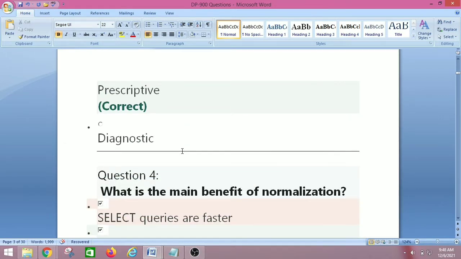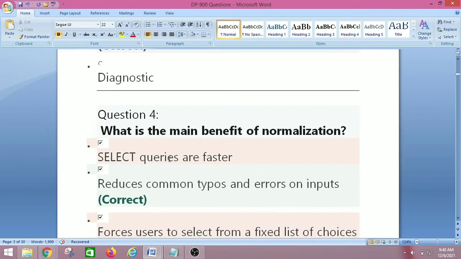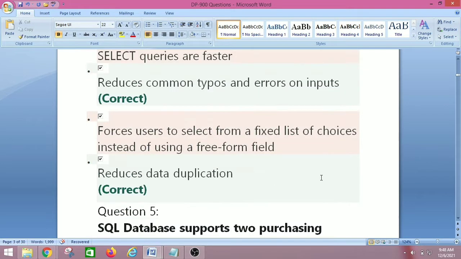So let's move on to the next one, that is question number 4. What is the main benefit of normalization? So we have to select multiple options from here. That is: select queries are faster, reduce common typos and errors in inputs, forces users to select from a fixed list of choices instead of using a free-form field, and reduces data duplication. So the right answer is reduce common typos and errors on inputs and reduce data duplication.